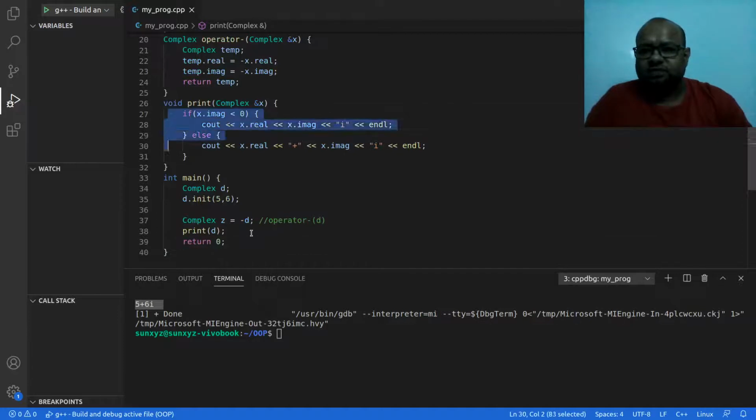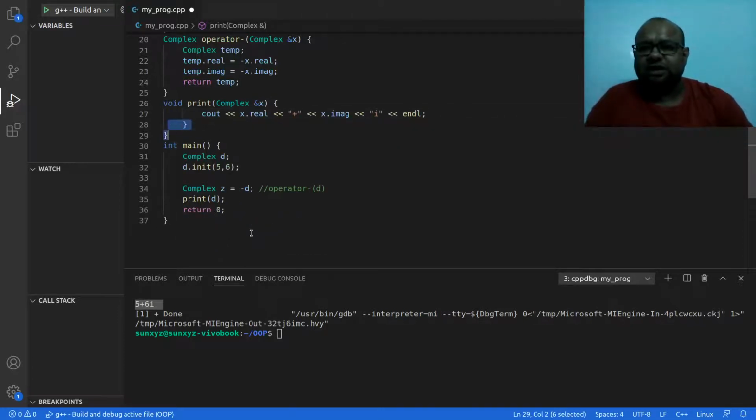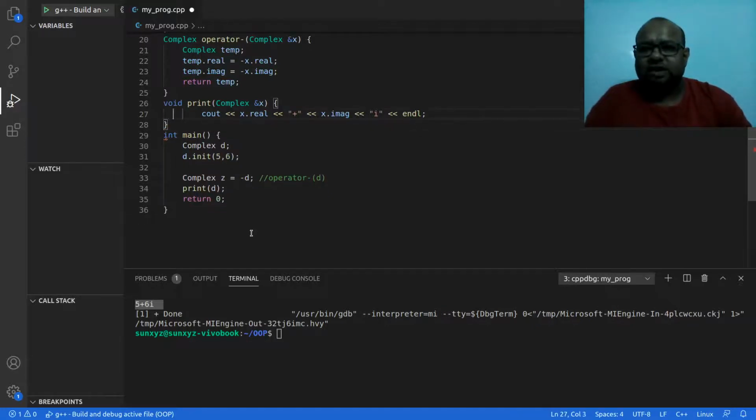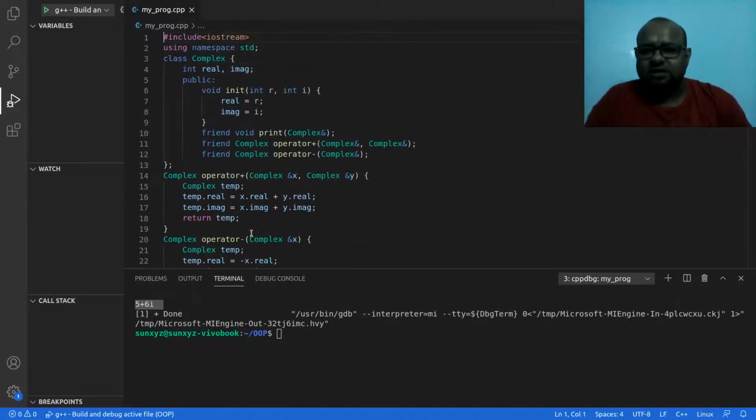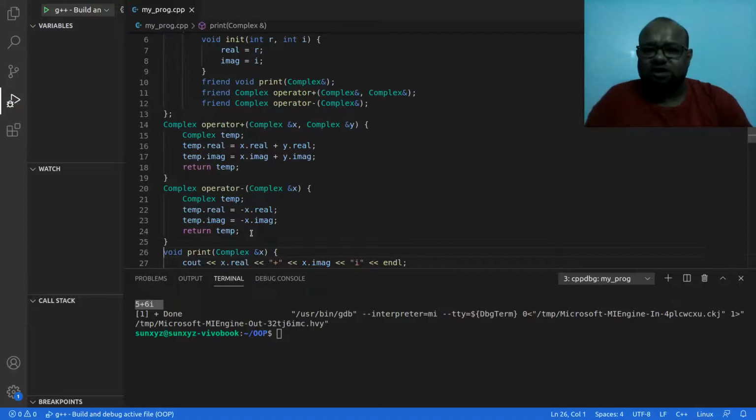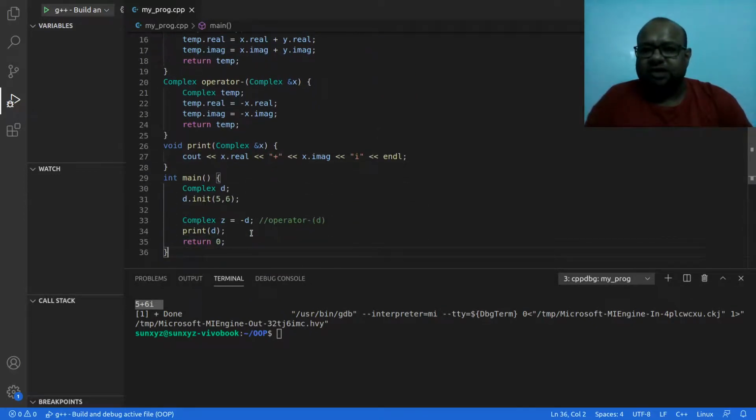Let me remove this condition check. Let me keep it simple, although in a real program, in the real world, you will be writing maybe more complicated functions, but right now I am just demonstrating features of C++, right? So writing application logic will depend on the application, and that is for you to figure out when you write your applications. Okay, we are done.